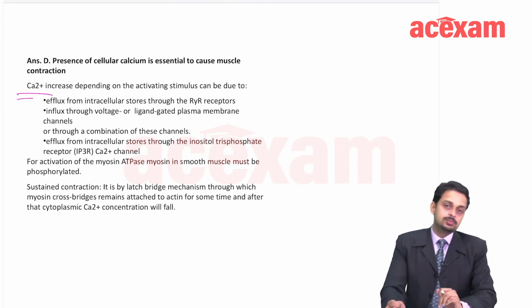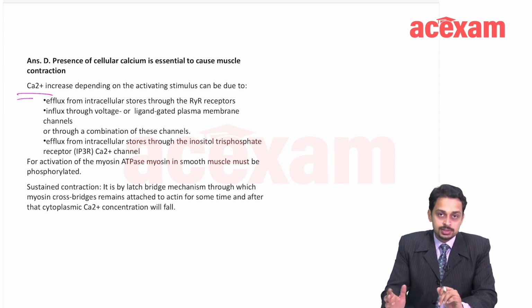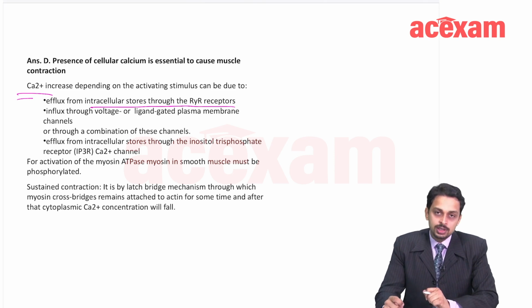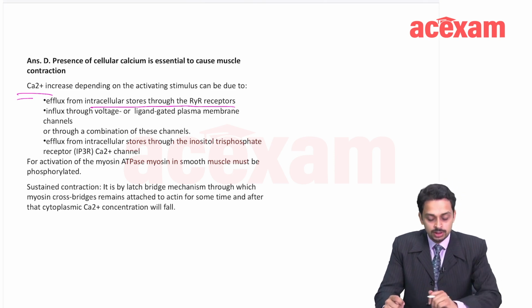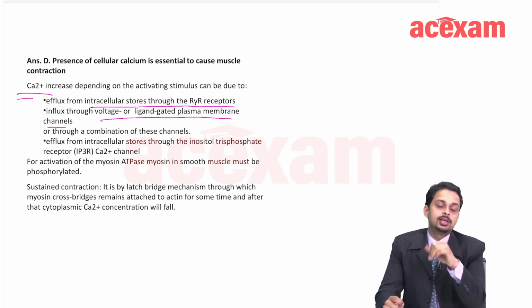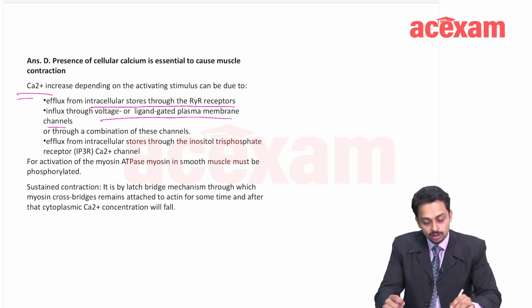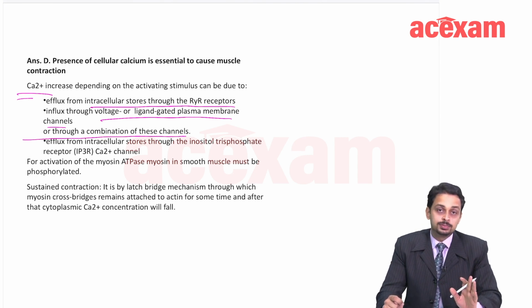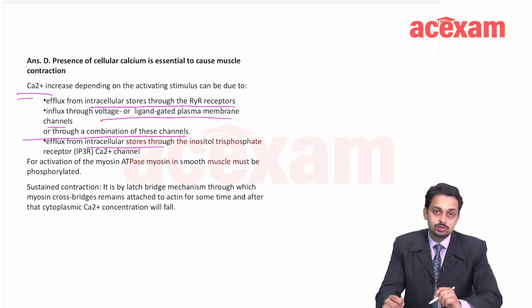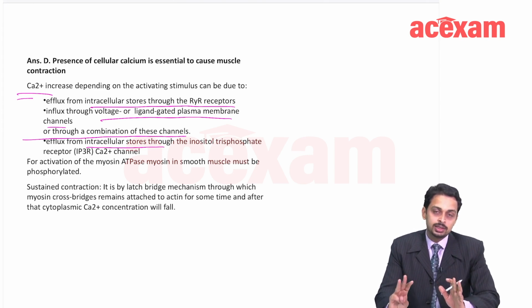Calcium can increase in the smooth muscles through multiple options. One is from the sarcoplasmic reticulum stores, through the ryanodine receptors. Second can be through the plasma membrane channels, so the ECF calcium can come inside, or there can be a combination of both. The third is from the intracellular stores through the IP3 calcium channel. So there are three important sources from which calcium can come into the smooth muscle.